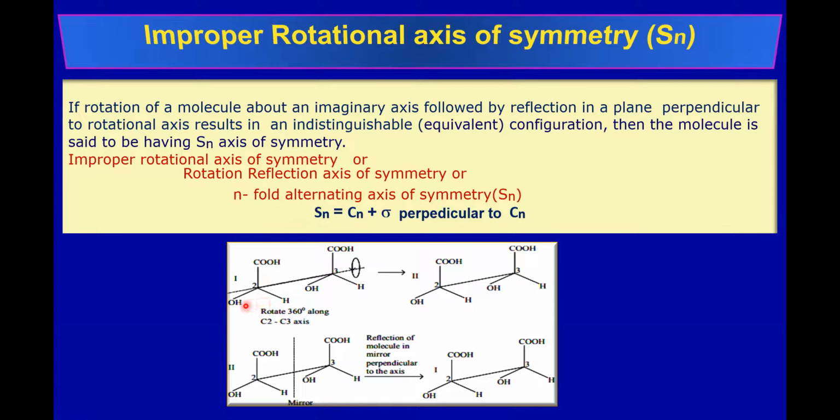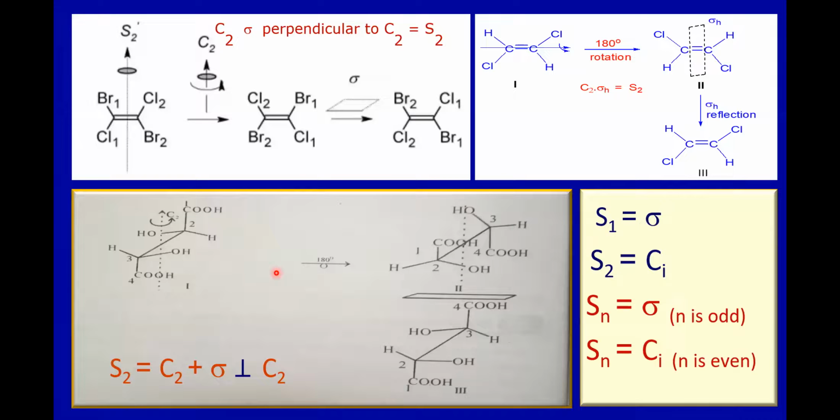So any molecule that is having a plane of symmetry will have an S1 axis. S1 means rotating 360 by 360 degrees, C1, then reflecting in the plane perpendicular to that axis, and you are getting an equivalent structure. So meso-tartaric acid in eclipsed conformation will have a plane of symmetry, therefore S1.